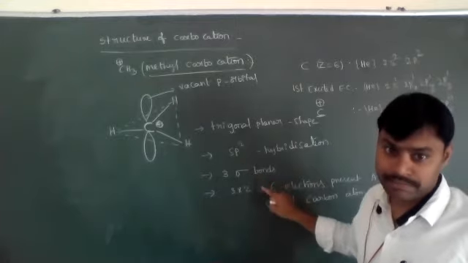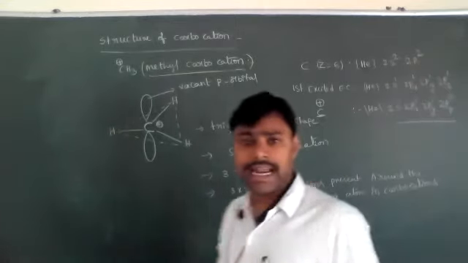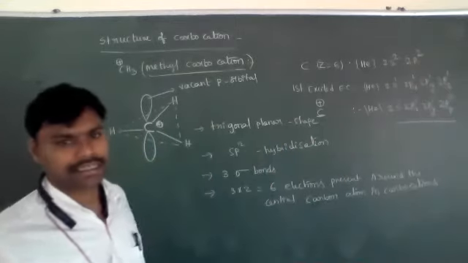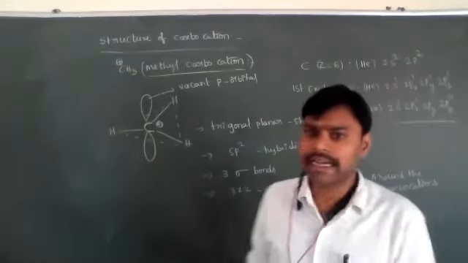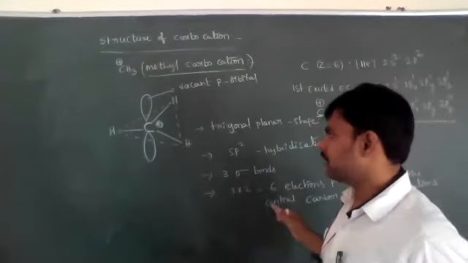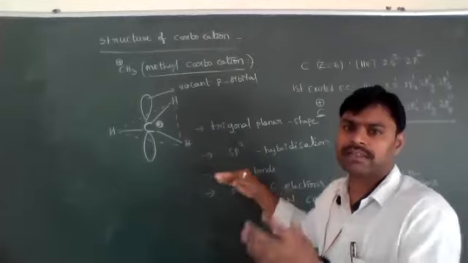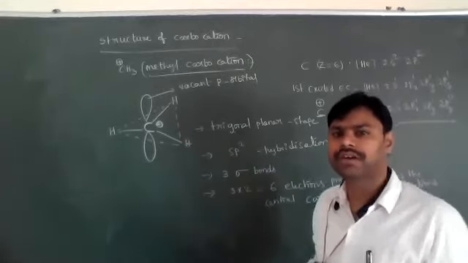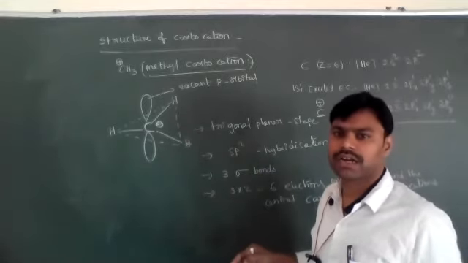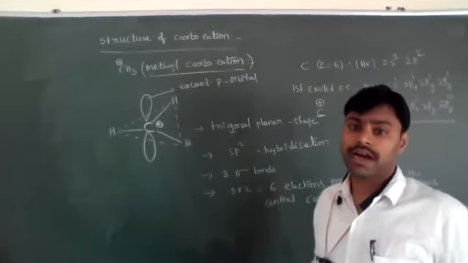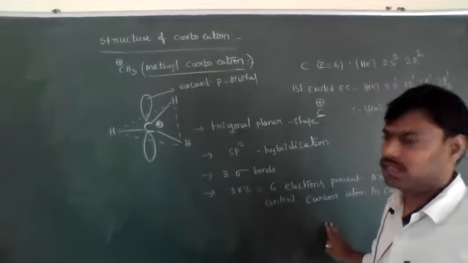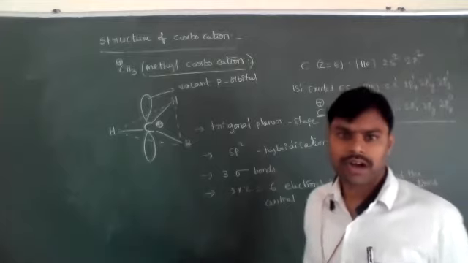It contains 3 sigma bonds, so the central atom has 6 electrons, which is less than 8. That's why carbocations are called electron deficient ions. So this is the structure of carbocations.